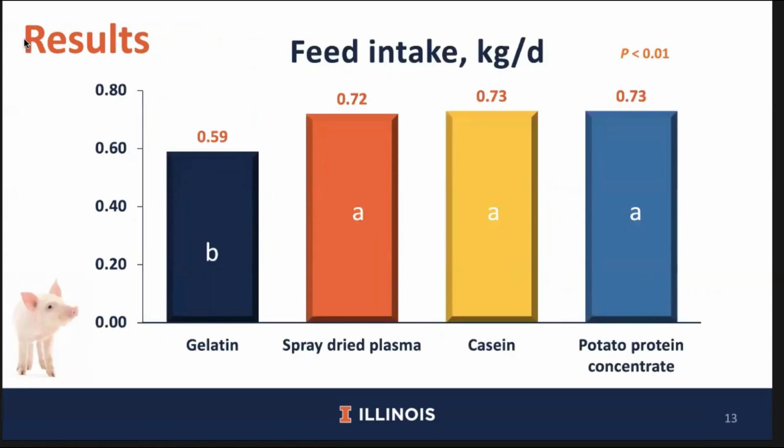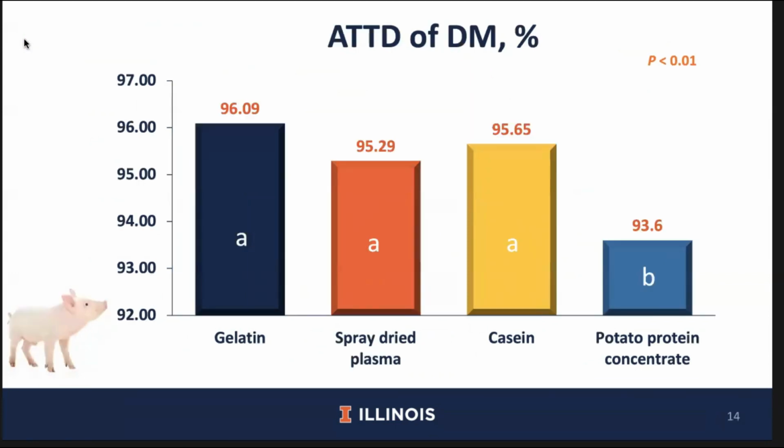Moving on to the results, pigs fed the gelatin diet had the lowest feed intake compared with pigs fed other diets, and this is likely due to the reduced palatability of the gelatin diet. No differences were observed in the apparent total tract digestibility of dry matter among pigs fed the gelatin, spray-dried plasma, and casein diets. However, pigs fed the potato protein concentrate diet had reduced apparent total tract digestibility of dry matter compared with the other diets. This could be due to the fiber present in the potato protein concentrate compared with the other protein sources that do not contain any fiber.